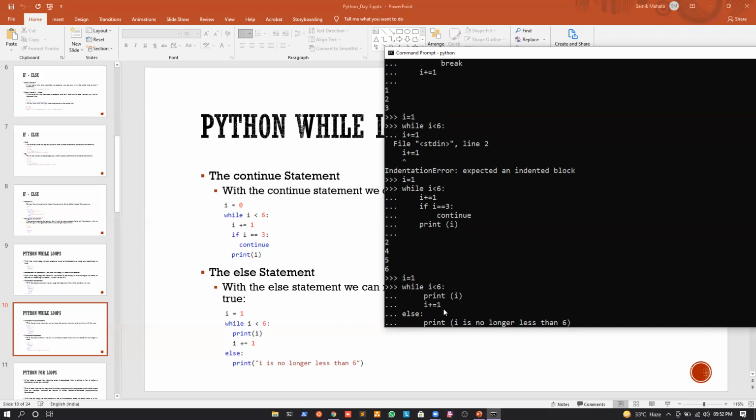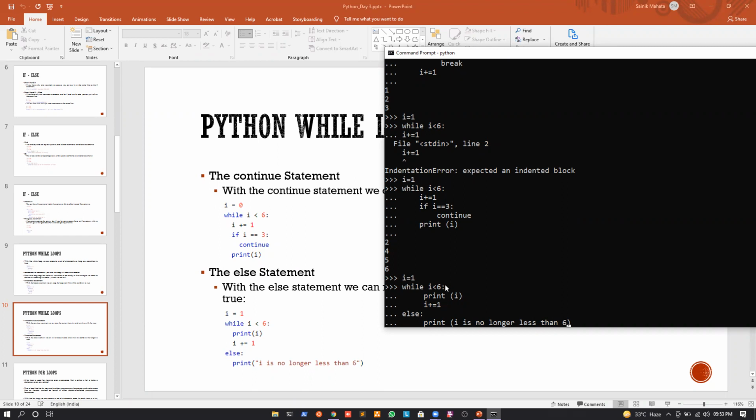So again I will go back to the while condition. I will check, is 6 less than 6? It is not. So obviously I will not go inside the scope and I will continue outside the scope, right? What is outside the scope? Outside the scope, there is an else statement. Now, what is the function of this else statement? If you remember, else statement means that if the above conditions are not satisfied, what else can we do? Come to the else statement. Whatever statement is there inside the scope of the else statement, we will just execute that statement.